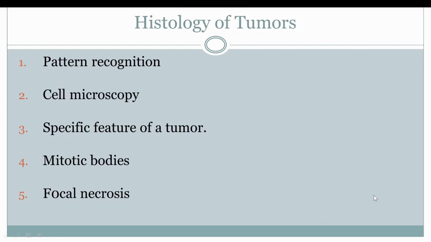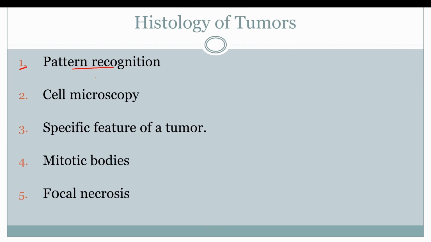Before moving on towards the histology, you have to remember these 5 points to easily understand and remember the histopathology of any tumor. The first thing that you have to do is divide the histopathology into 5 points. You have to identify a tumor on the basis of these 5 points. So the first one is pattern recognition.